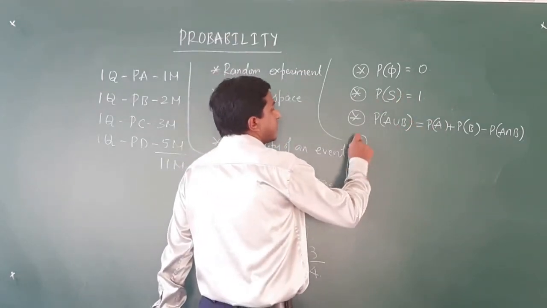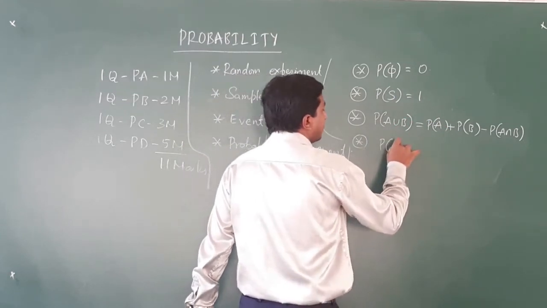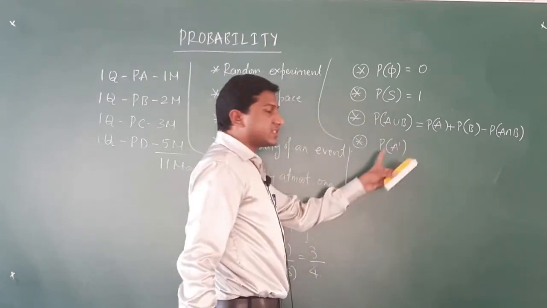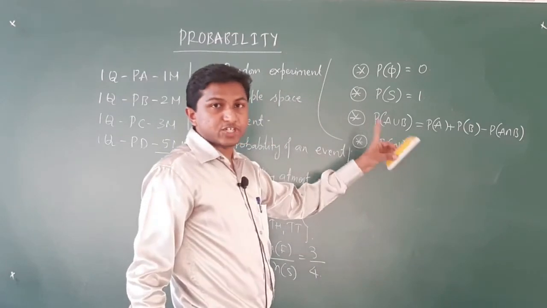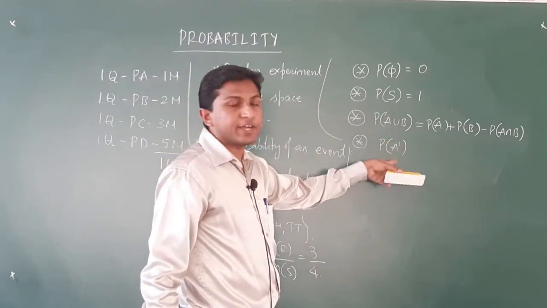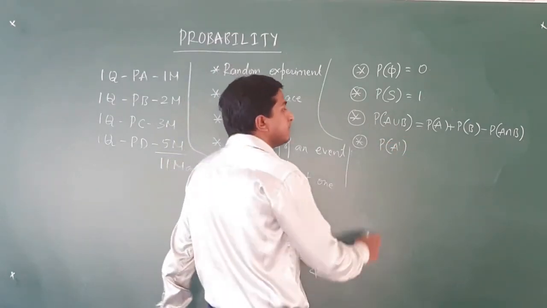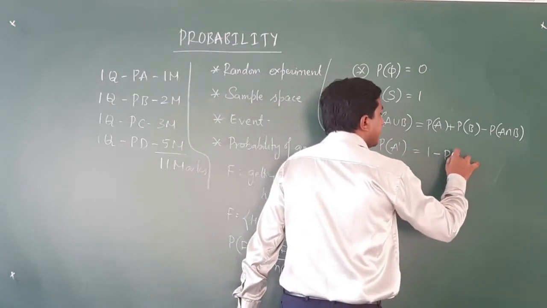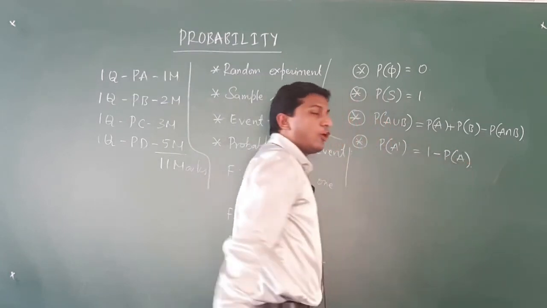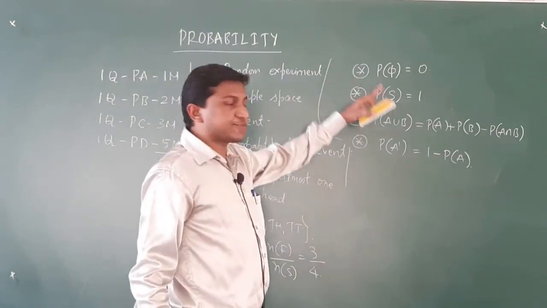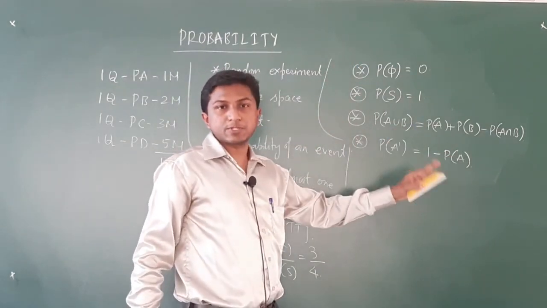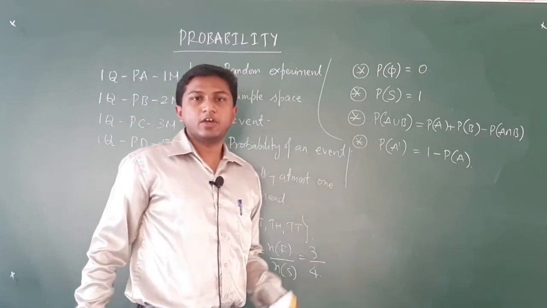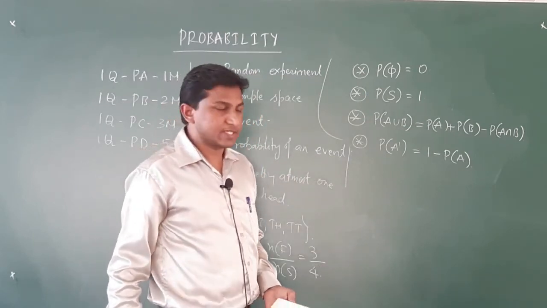Then the last one is P of A dash. This is the event A dash, the complementary event of event A. So P of A dash is equal to 1 minus P of A. All these 4 results and problems based on these we have come across in the first PU syllabus.